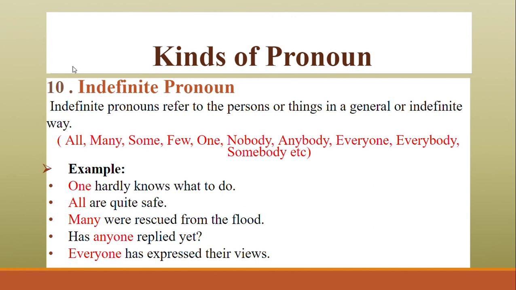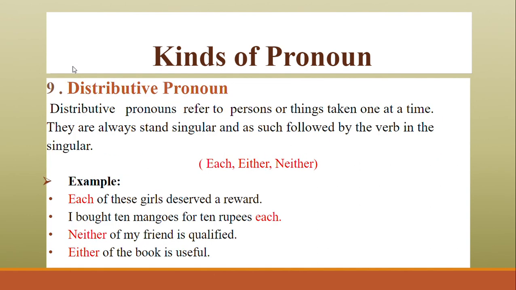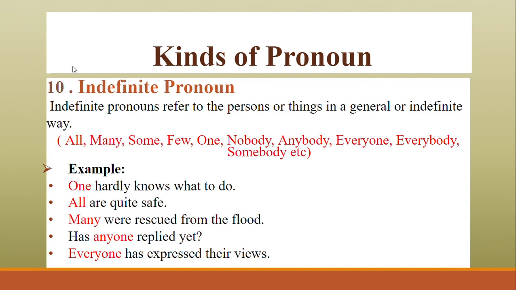One hardly knows what to do. All are quite safe. Many were rescued from the flood. Has anyone replied yet? Everyone has expressed their views. So, what is the difference? In distributive pronouns, we just refer to a person or thing at one time. They stand as a singular thing and are followed by the verb in the singular, such as each of these girls. But when we talk about indefinite pronouns, we talk in a general way, such as many were rescued from the flood. Many means very many people, the general ones.